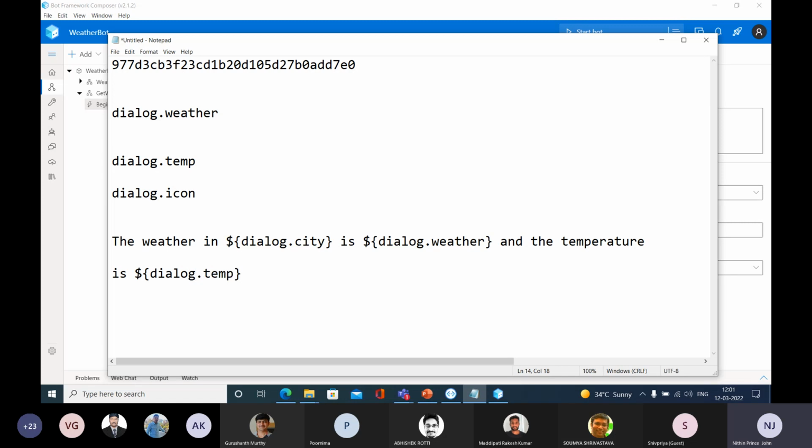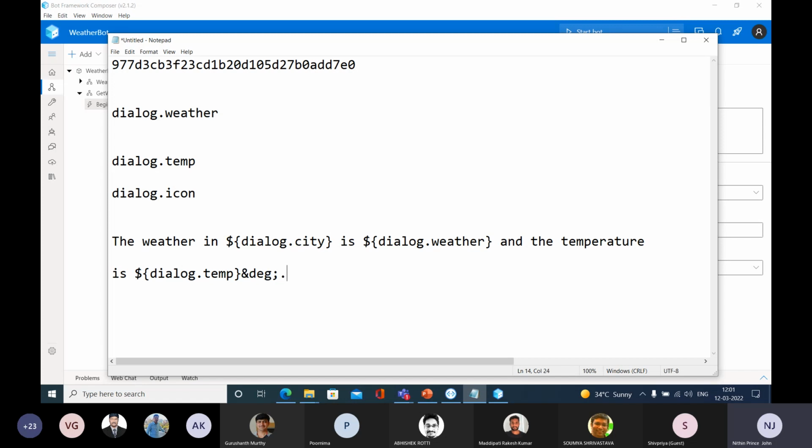So basically, this will be a value, right? And we need to put a degree symbol there. So after this value, in order to put that degree, you need to type like this: ampersand DEG semicolon. So it will represent the degree.